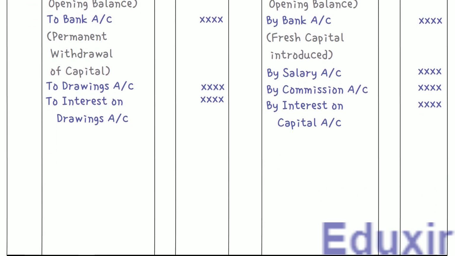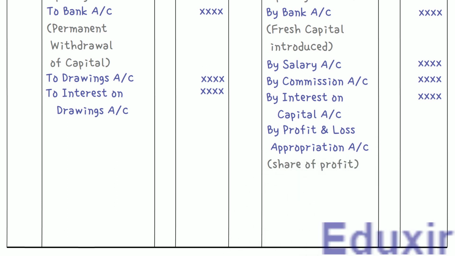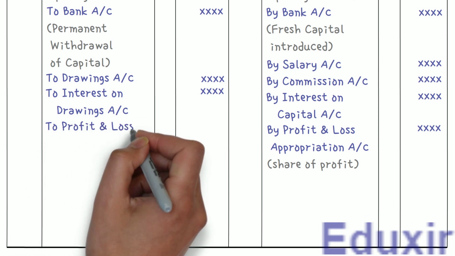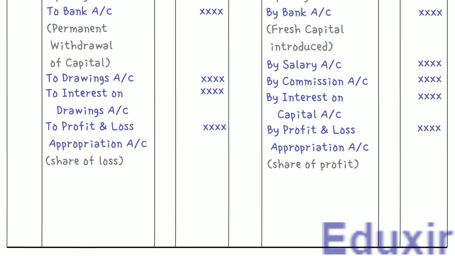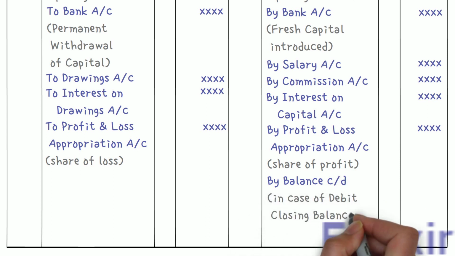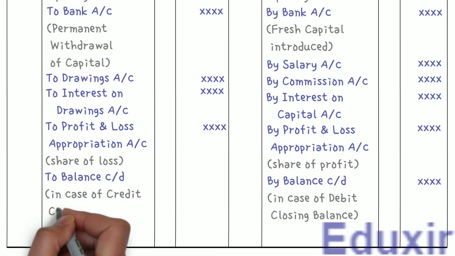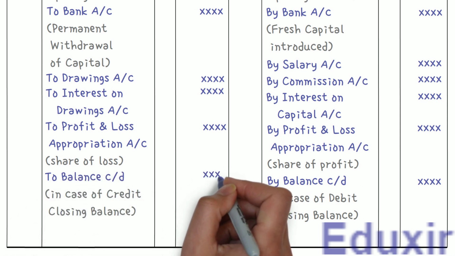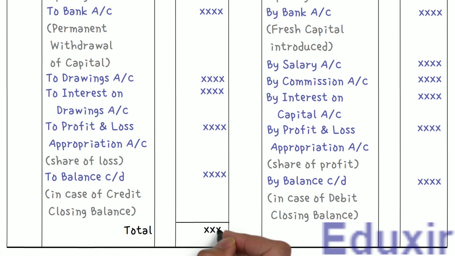If there is any profit, the corresponding profit share of the partner goes on the credit side. If there is any loss, the corresponding loss share of the partner goes on the debit side. And then any balance to be carried down. Any debit balance is written on the credit side. And if there is any credit balance, it is written on the debit side. Finally, the totals to ensure that the capital account is balanced.